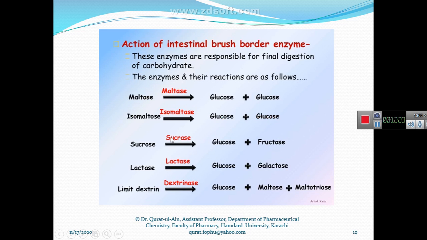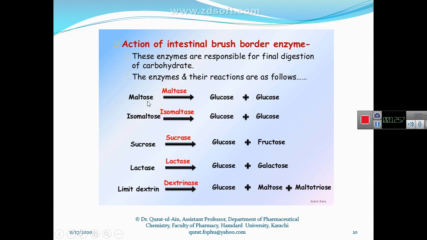However, in the intestine, the intestinal juice that reaches for the digestion of the carbohydrate contains different enzymes that collectively we call dextrinase. And these are a family of enzymes containing 5 enzymes: maltase, isomaltase, saccharase, lactase, and dextrinase.